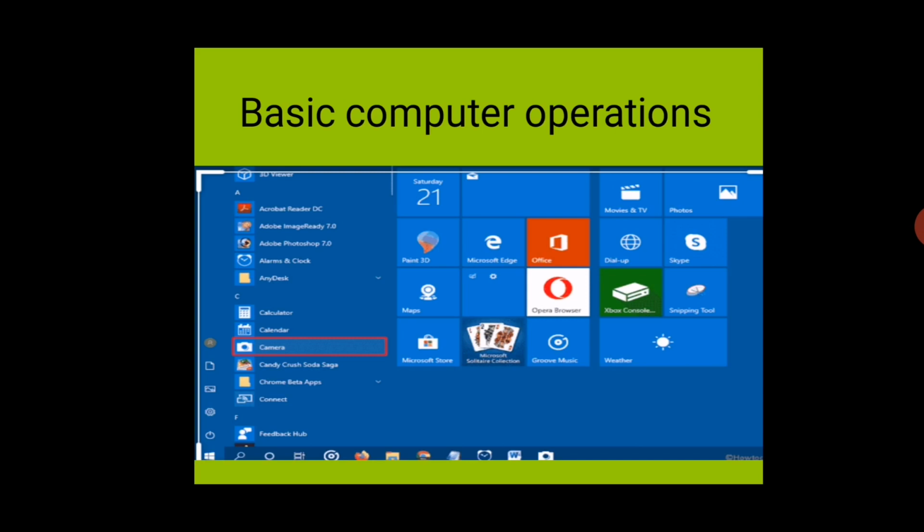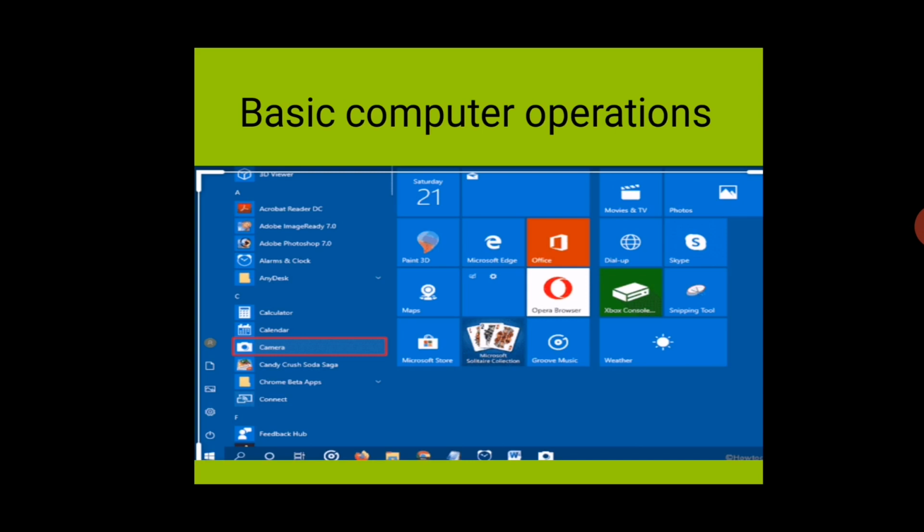First, we will discuss how we can start our computer system. First, switch on the main power, then open your UPS button, then the CPU, and after that your desktop will appear on your monitor. If you want to switch off or shut down your computer system, just go to the start button. After that, on the right side you can see the shutdown option. Just click on this option, then your computer will shut down.